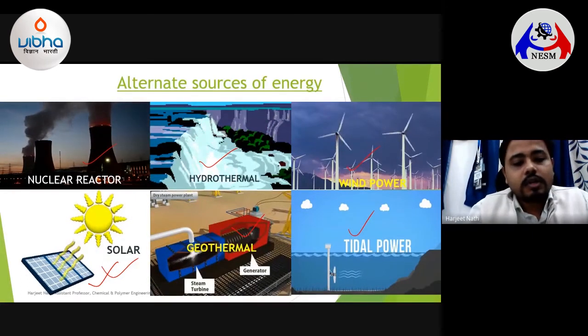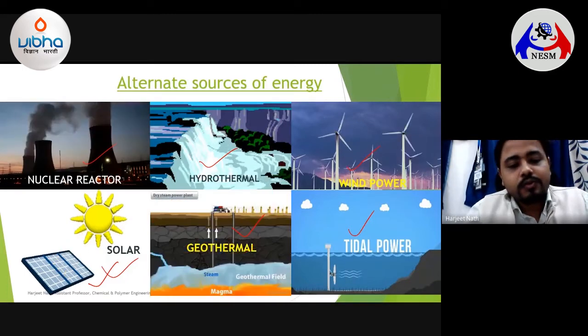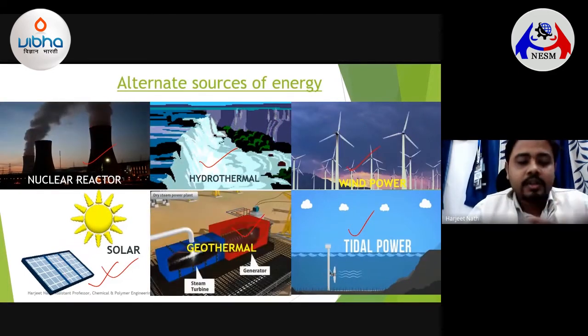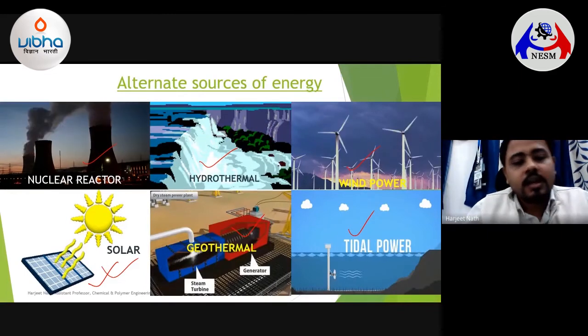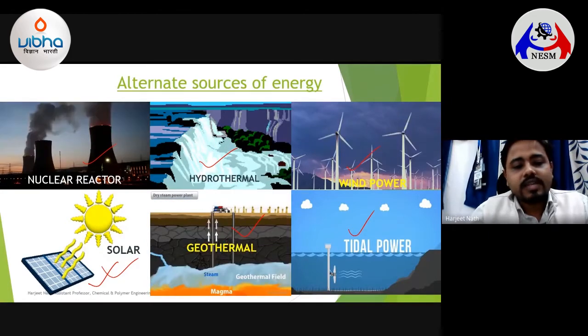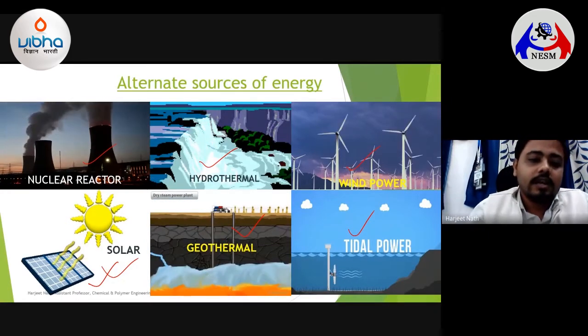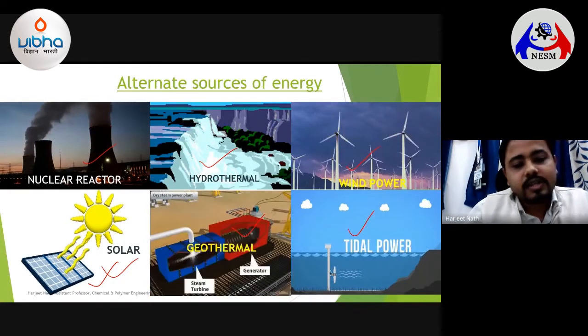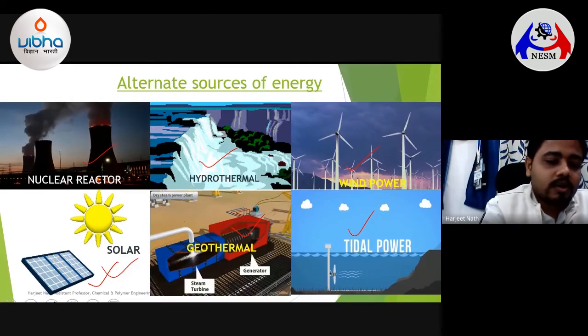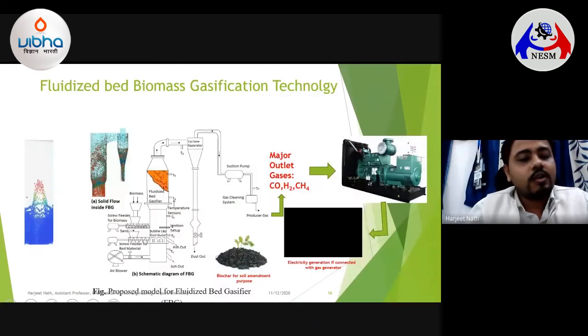So we have to shift our dependency from these fossil fuels to alternate sources of energy. Though these alternate sources have their own advantages and disadvantages, they still need to be explored, and more research is being done in this area to extract more energy, to increase the advantageous part and to decrease the disadvantageous part. So we have to keep on exploring instead of using fossil fuels.